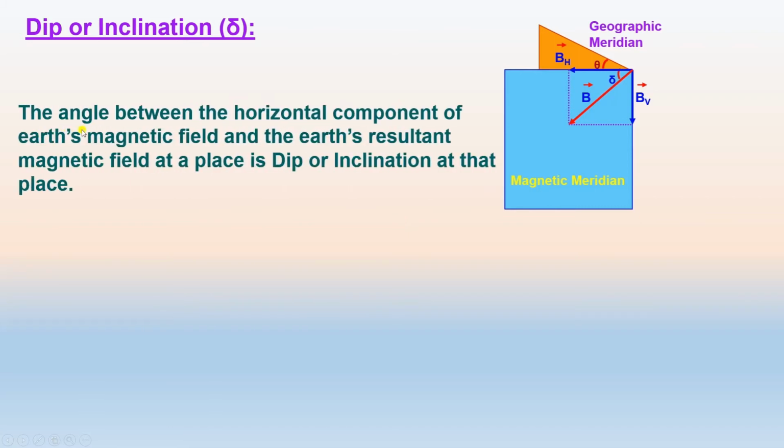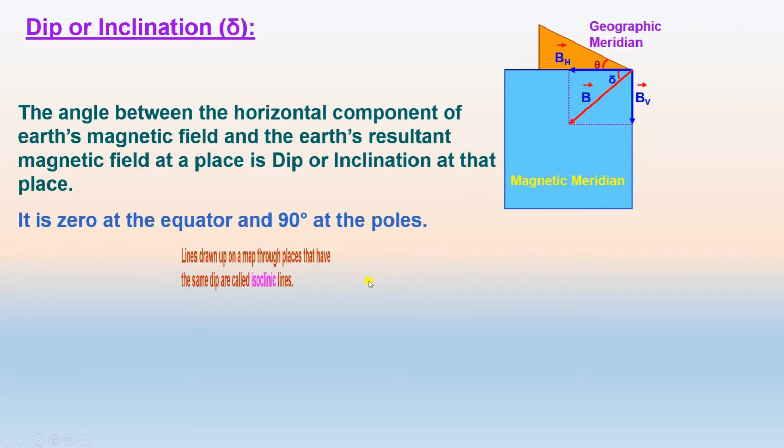The angle between the horizontal component of Earth's magnetic field and Earth's resultant magnetic field at a place is called the dip or inclination at that place. This is the horizontal component and this is the resultant magnetic field. The angle between these two is the dip at that place. And dip is 0 at the equator and 90 at the pole.